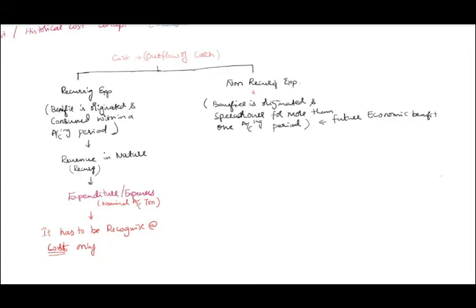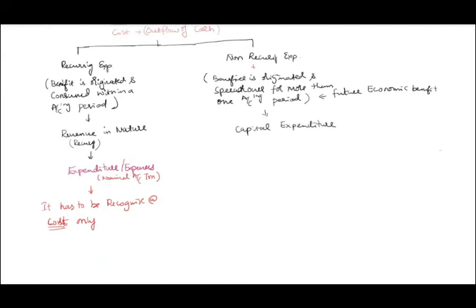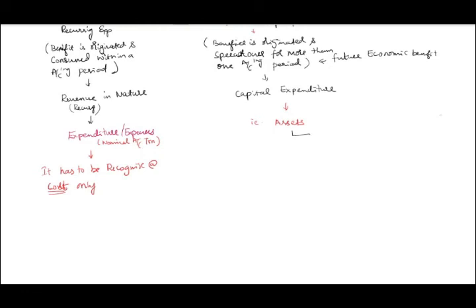It is an outflow of cash only, but the benefit is not originated and consumed in the current year. That benefit has been spread over more than 1 year. So in that case, such expenditure we call capital expenditure. Such capital expenditures are called assets. Correct? Are you understanding now? Yes sir.